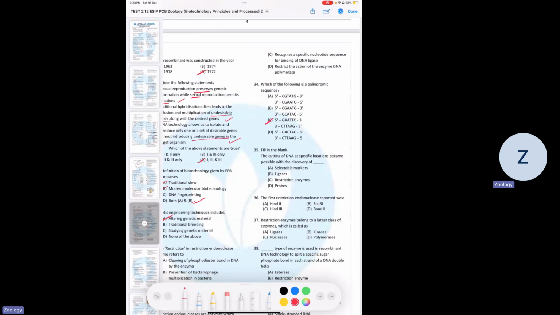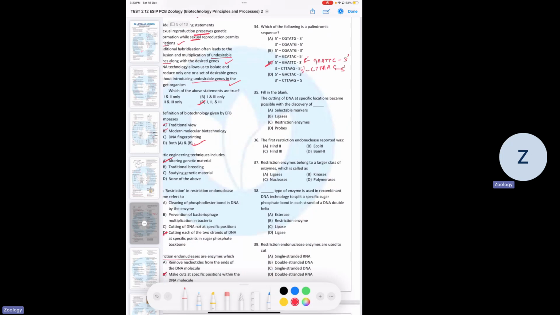34, it's asking about a palindromic sequence. So GAATTC is the most common sequence that we've studied a lot in the NCERT, and we can directly find it out. And also it's palindromic. If you see, it's the same when read from both the ends, 5' to 3'. Whenever it's read, 5' to 3', it's always read in the same manner.